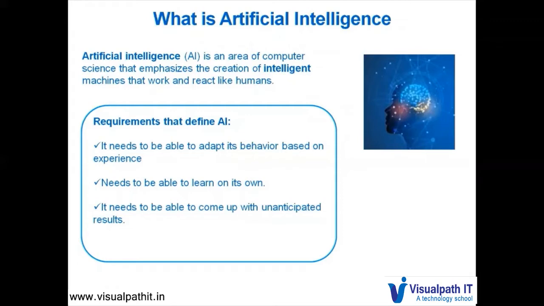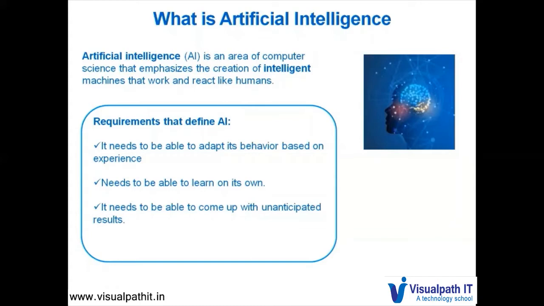Next, it needs to be able to learn on its own. So when we say a system needs to learn on its own, just as a human, he learns through both active and passive messages. He learns through his subconscious mind. So even an AI system needs to be able to do the same.